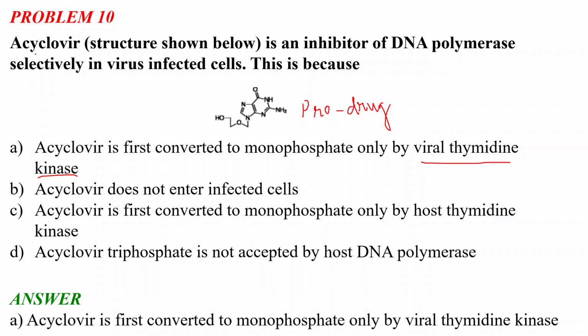So acyclovir is a very important drug, and please remember how it works; this is a very important question because of that. And if you can remember the structure of acyclovir, it is very good because it is a very important topic. Okay, so I think it is clear how acyclovir works and why it only inhibits the virus infected cells, because it selectively inhibits the DNA polymerase of the virus, not of the human body.